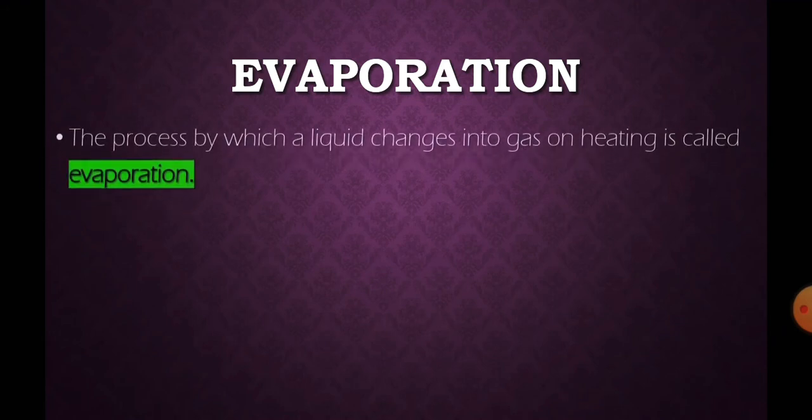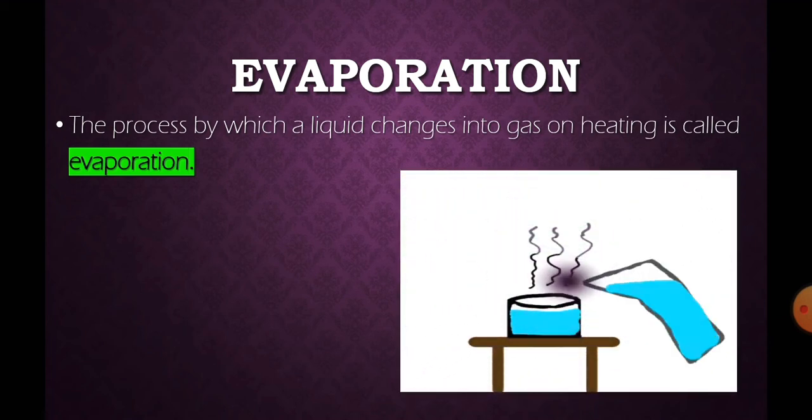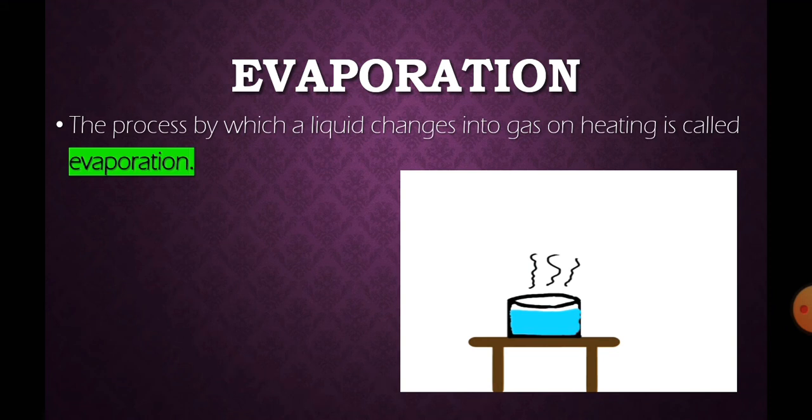Evaporation. The process by which a liquid changes into a gas on heating is called evaporation. Now in this picture you can see that the water is poured and then the water is evaporated. Means it's changing into gas.